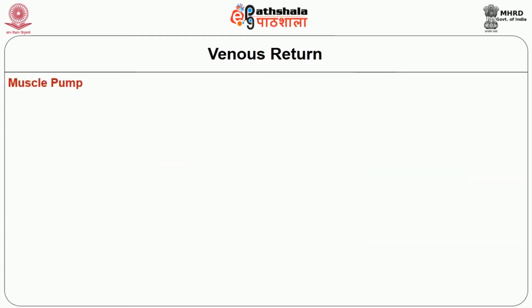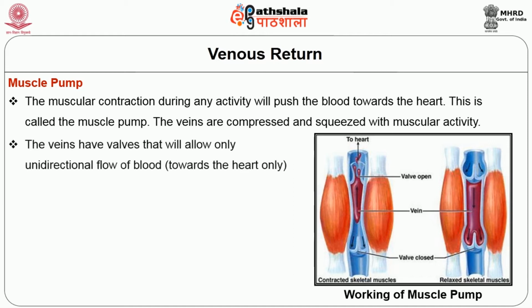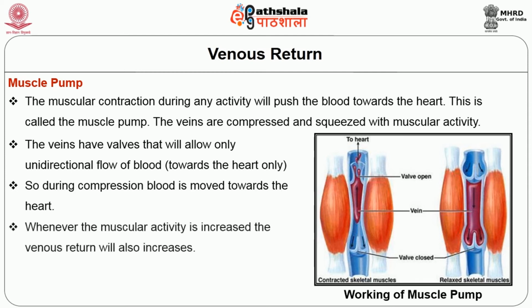So, the second thing we will discuss is the muscle pump. The muscular contraction during any activity will push the blood towards the heart. This is called the muscle pump. The veins are compressed and squeezed with muscular activity. The veins have valves that allow only unidirectional flow of blood towards the heart. So, during compression, blood is moved towards the heart. Whenever muscular activity is increased, the venous return will also increase.